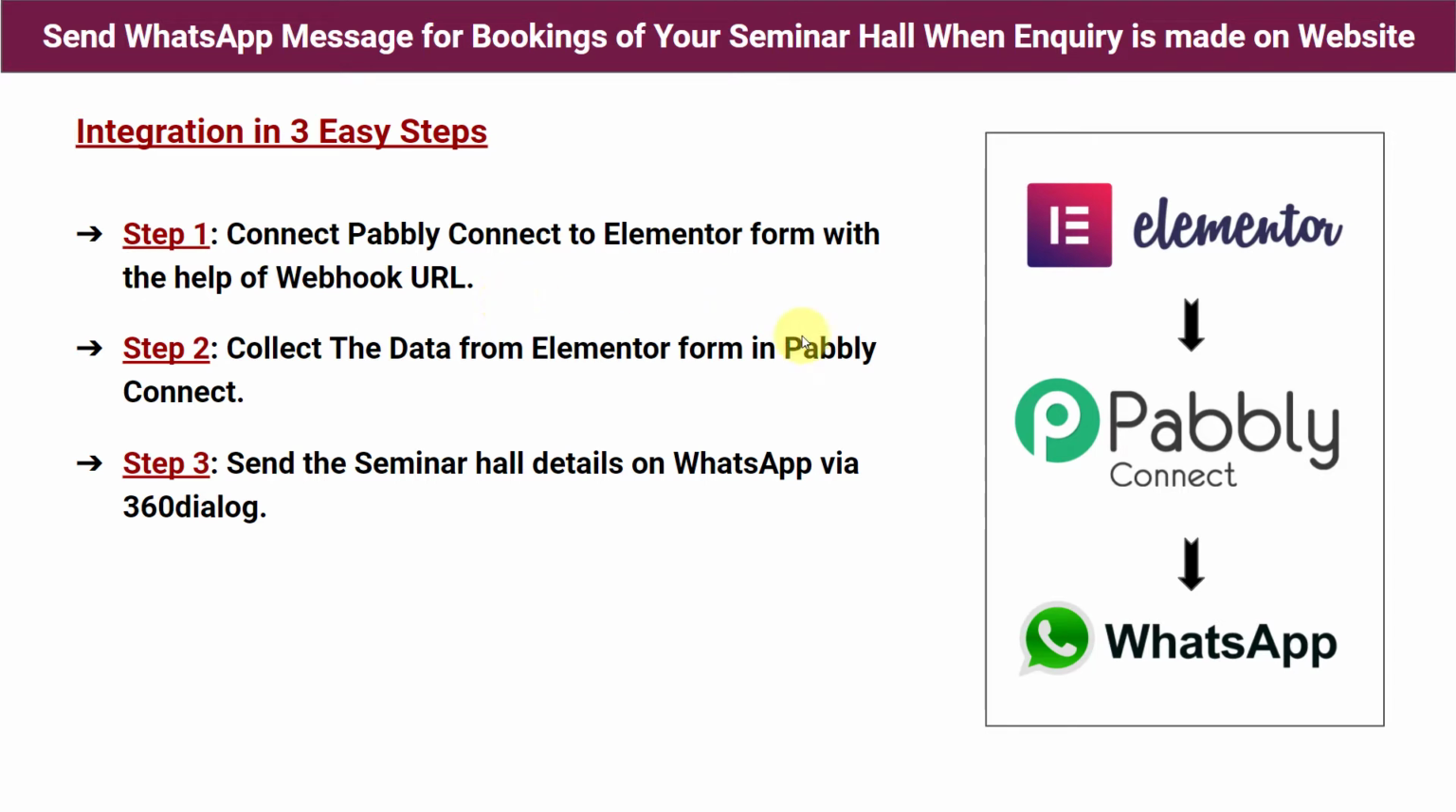So first of all, we are going to open Pabbly Connect and connect our Elementor form with Pabbly Connect. And step 2 is collect the data from Elementor form in Pabbly Connect. So in second step, we'll fill this inquiry form to bring the data from Elementor form to here in Pabbly Connect. And step 3 is send the seminar hall details on WhatsApp via 360 dialog.